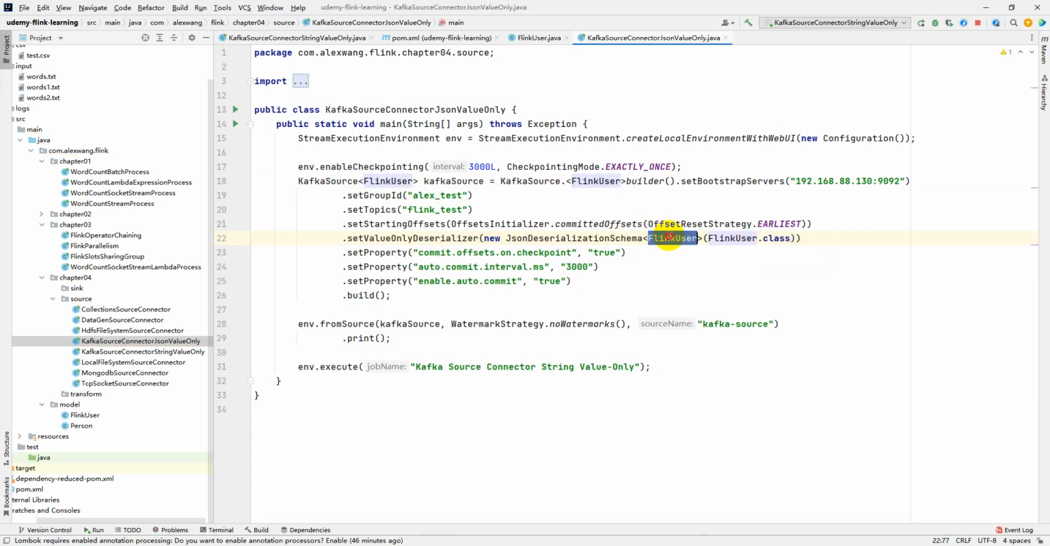Okay, here we can also change the group ID to JSON. All right. Let me start this application.